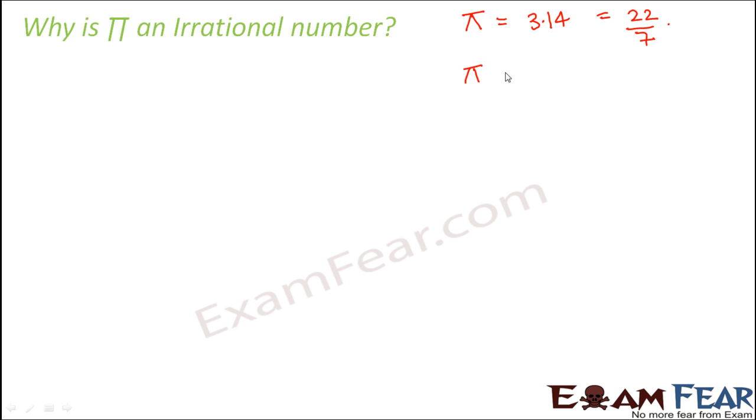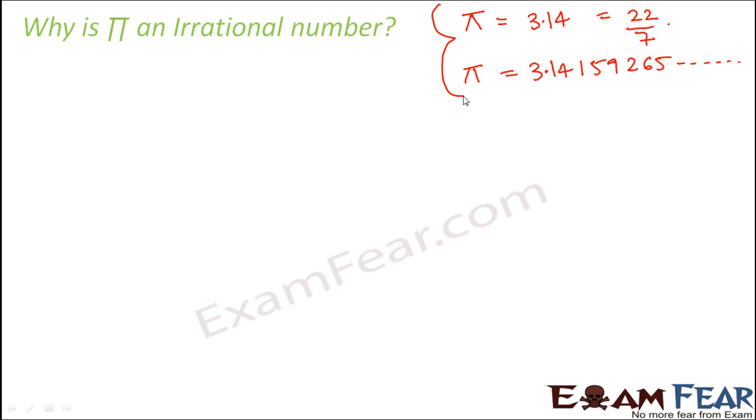So the accurate value of pi is something like 3.1415926 and so on. So you have endlessly non-repeating digits after the decimal. So therefore it cannot be actually represented in the form of p by q, and therefore it is an irrational number. So that is what I have told you.